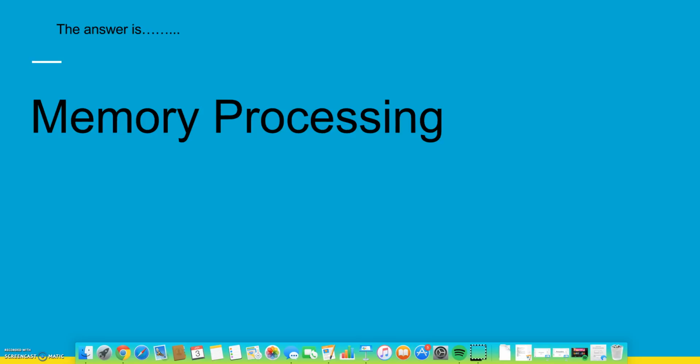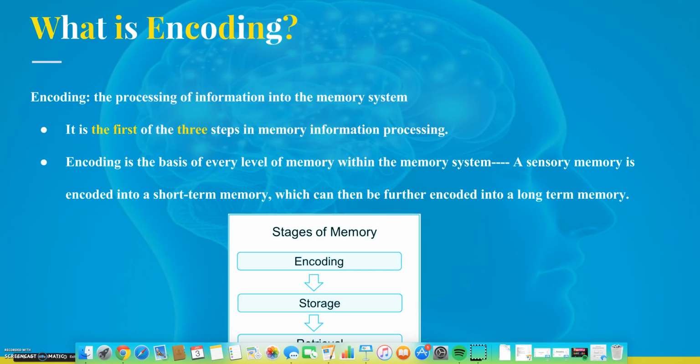The answer is memory processing. What is encoding? Encoding is the processing of information into the memory system. It is the first of 3 steps in memory information processing. Encoding is the basis of every level of memory within the memory system. A sensory memory is encoded into a short-term memory, which can be further encoded into a long-term memory.